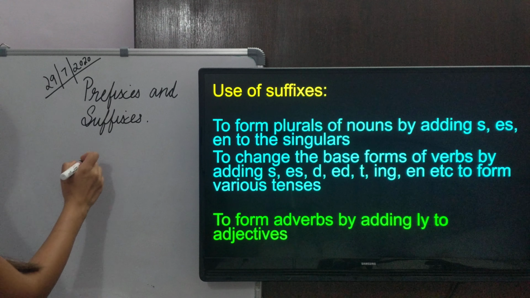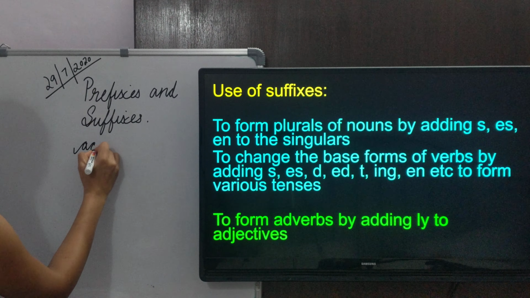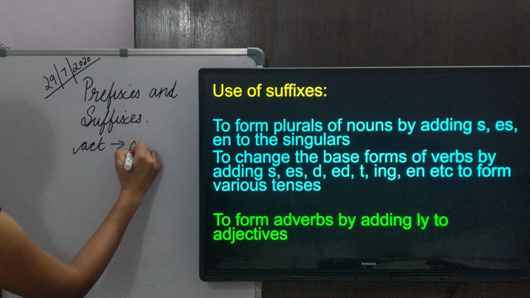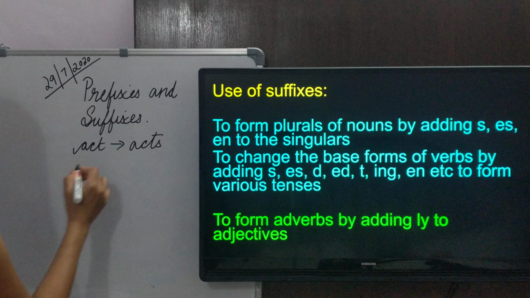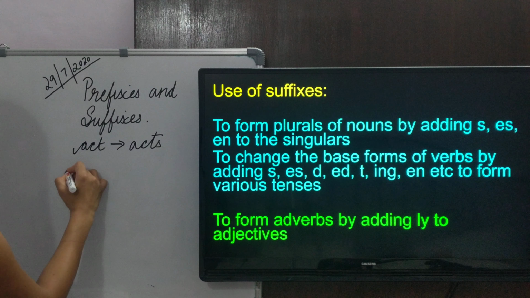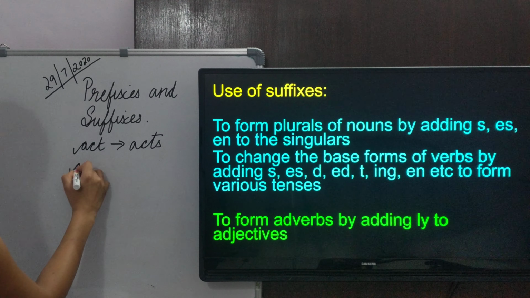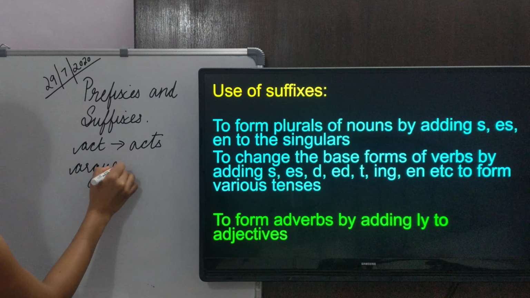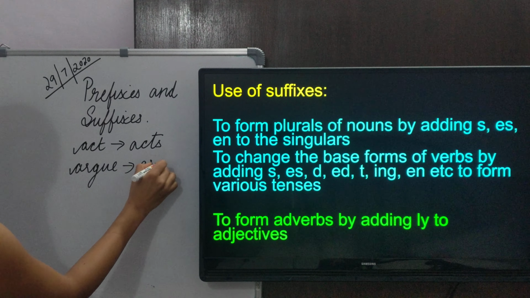So for s we have act, acts. Then we have argue, argued.